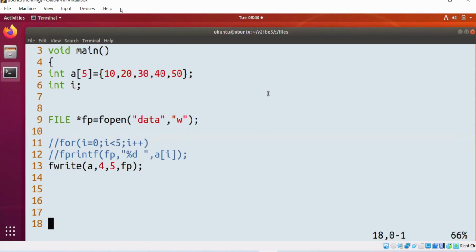But if you want to open the file with external editors and see the content, then which function? Correct, fprintf. So this is about the things.